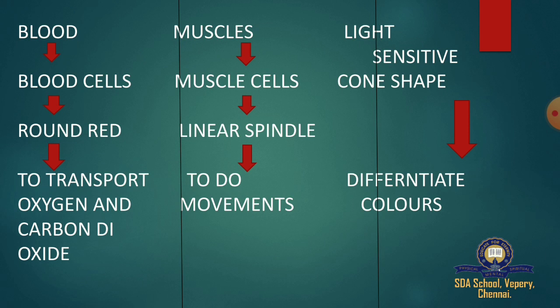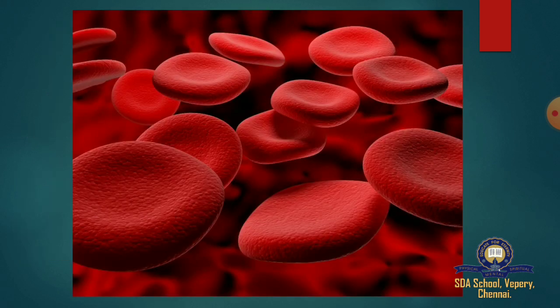The shape of muscle cells is linear spindle, and the function of muscle cells is to do movements. With the help of light sensitive cone shaped cells, we can differentiate colors.